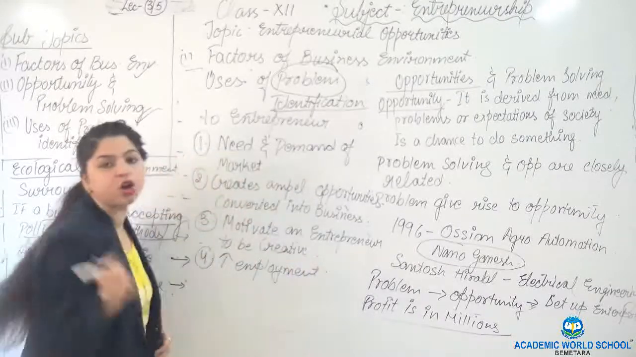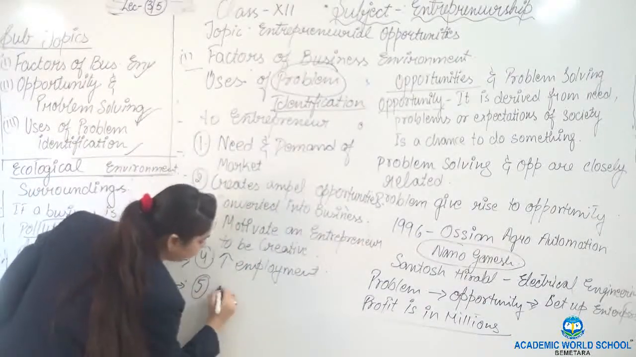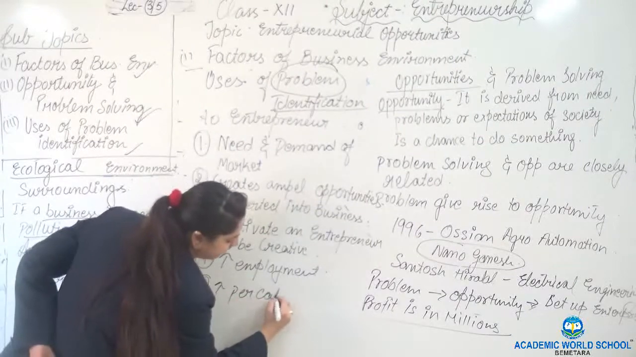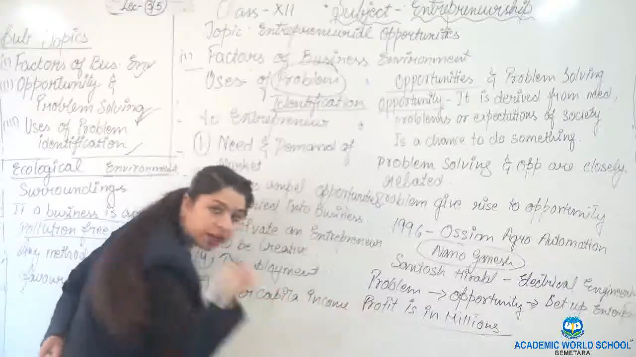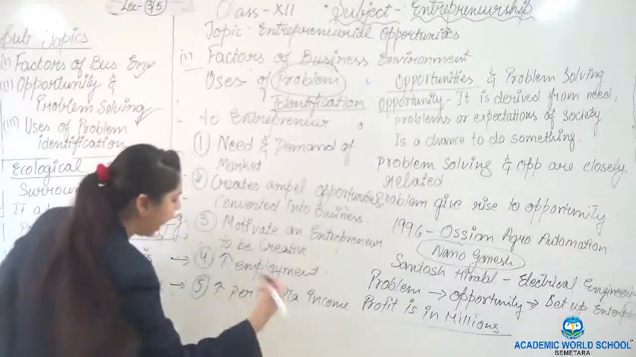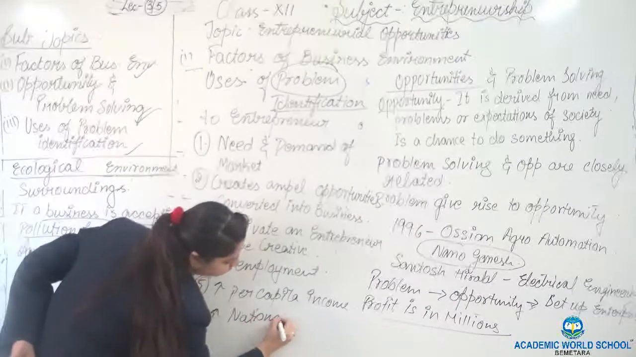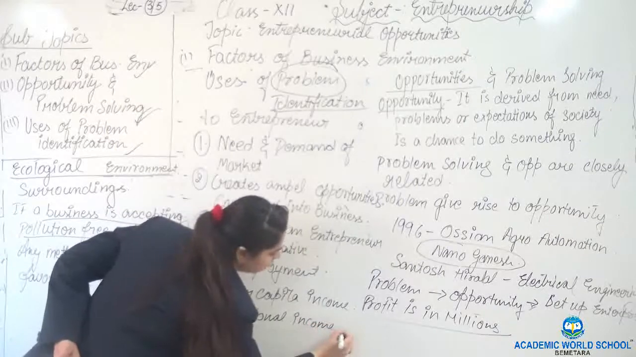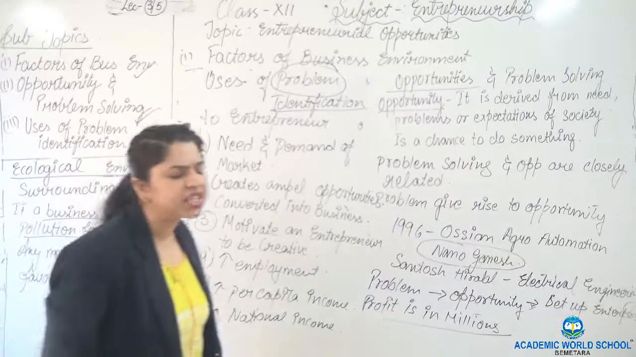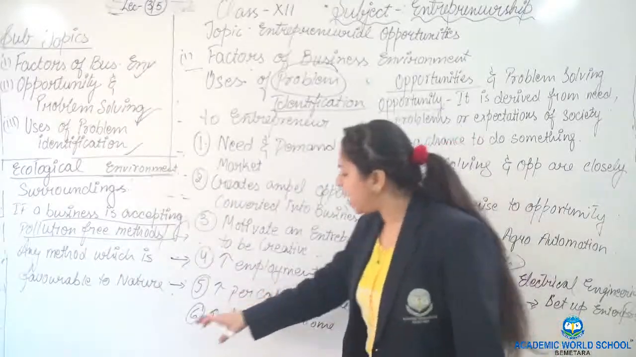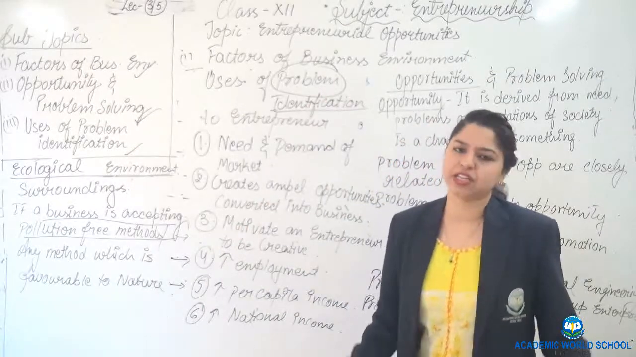It always increases employment. Whenever you open your own industry, your own firm, you are giving employment to people. You increase per capita income, because you have started earning profit, and you also contribute to national income. So all these are the uses of problem identification, which are very simple. I have just written 6. You can make it 12, 20. It is very simple, right?